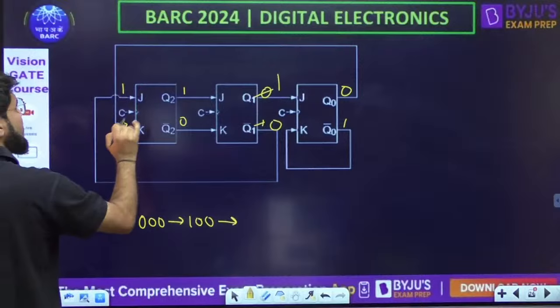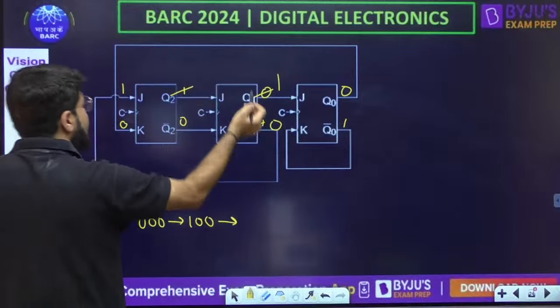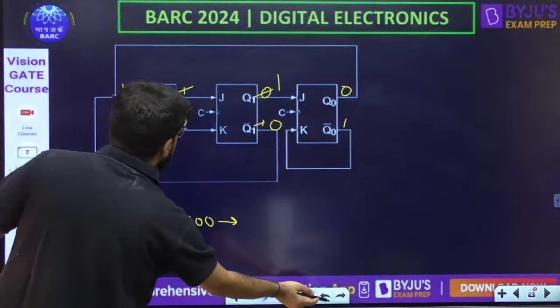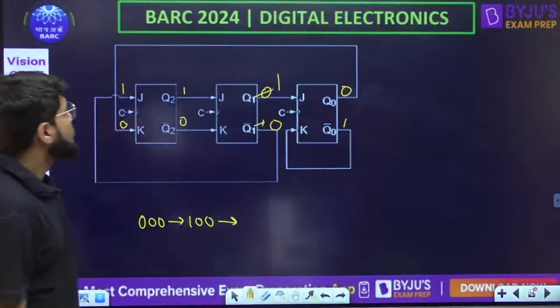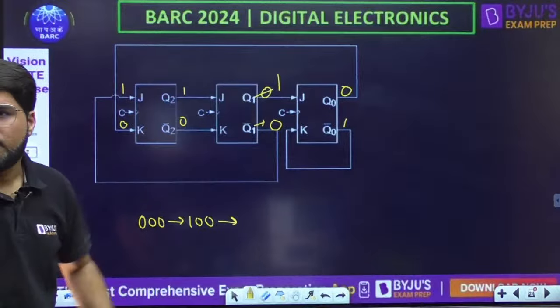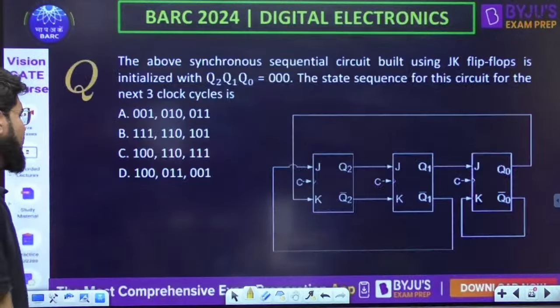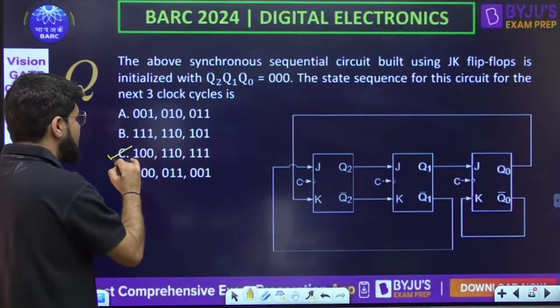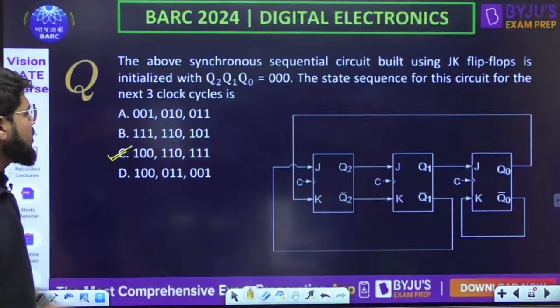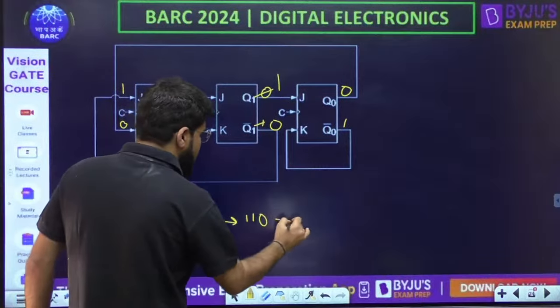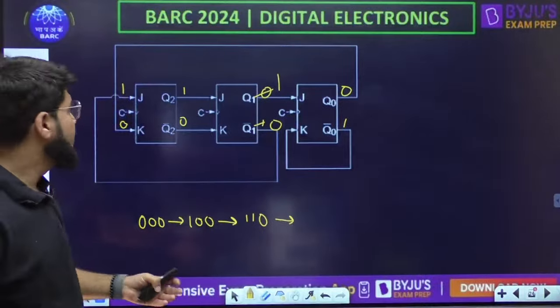Okay, here also I have J1 K0. So this is already set. Will remain at set. Okay. So what is my output then? 1 1 0. Now only second one changing. 1 1 0. Okay, my answer is C. Still I can find the third also. Okay, but option match हो गया है. 1 1 0 पे stop करेंगे. Okay, 1 1 0. Option is C. In the exam you can stop, but here let me continue.